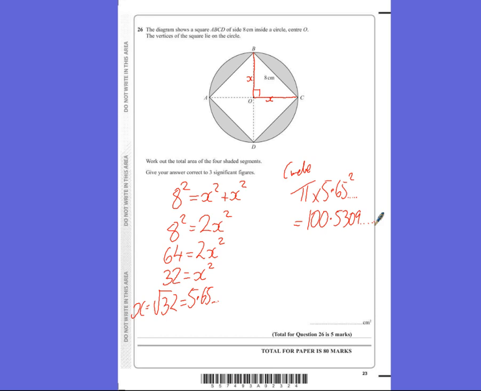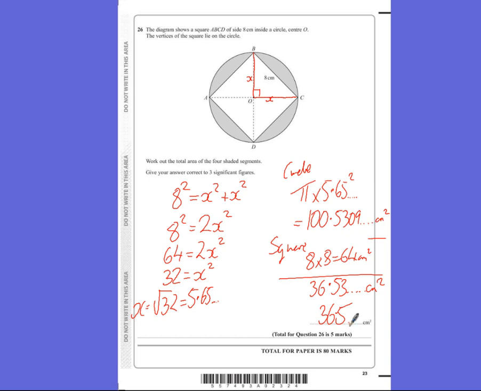So the square would be length times width, which would be 8 times 8. So the square is 8 times 8, which is 64 centimetres squared. So we need to take these 2 away from each other. So 100 take away 64 would give us 36.53 so on centimetres squared. And it asks for 3 significant figures, so that would be 36.5 centimetres squared.